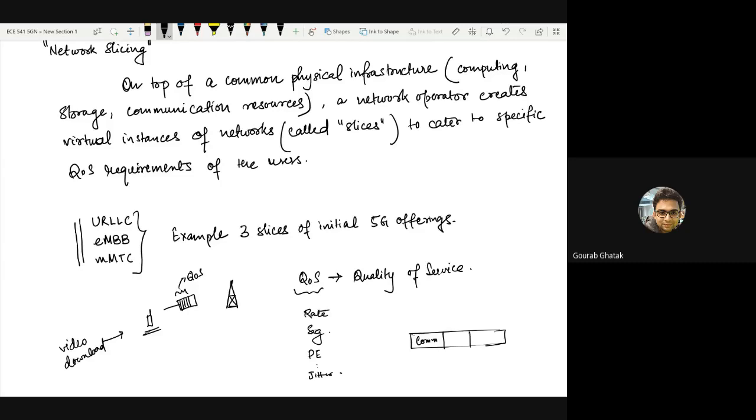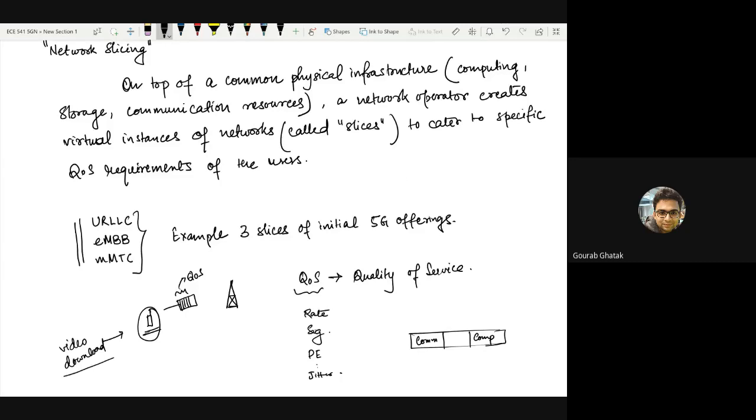Storage, in terms of certain things that this user would want to store in the cache or in the storage devices present in the base station, and so on. Some computation resources, in case this user wants to offload some computation tasks to this base station, which happens for a V2V kind of application, or AR/VR kind of application.